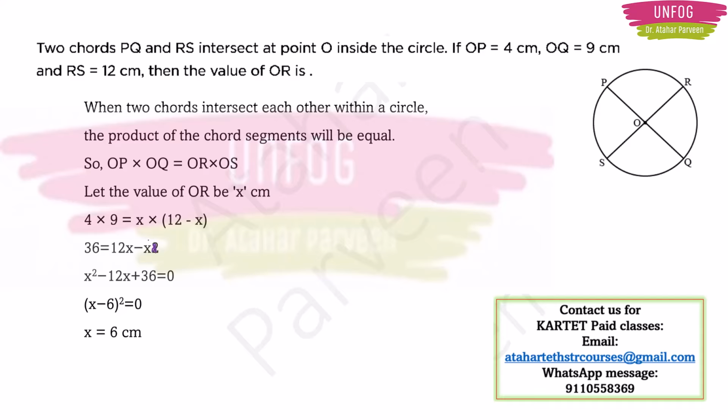So 36 is equal to 12x minus x square. It will be a quadratic equation. Then you can just solve it and your answer will be 6 centimeters. So the value of OR will be 6 centimeters.